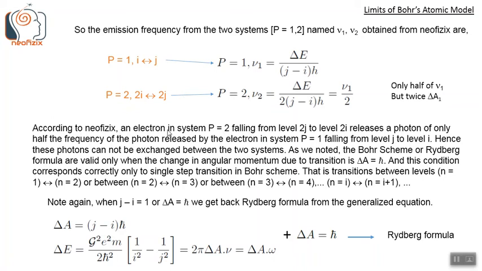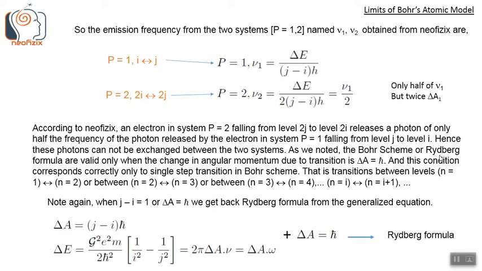So according to neophysics, an electron in system P equals 2 falling from level 2j to level 2i releases a photon of only half the frequency of the photon released by the electron in system P equals 1, which was falling from level j to level i. Hence, these photons cannot be exchanged between the two systems. That is according to neophysics.